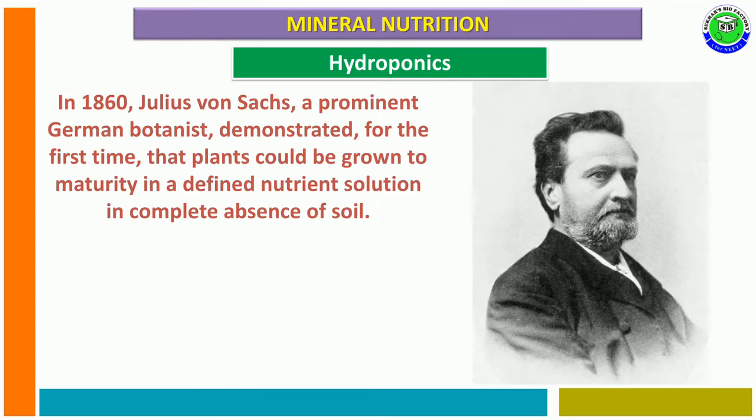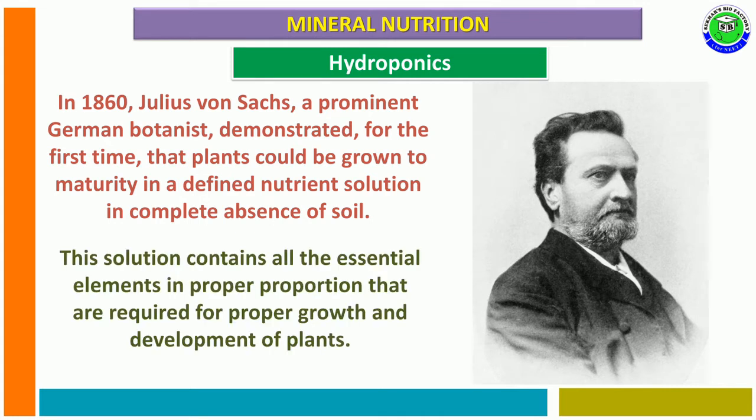In 1860, Julius von Sachs, a prominent German botanist, demonstrated for the first time that plants could be grown to maturity in a defined nutrient solution in complete absence of soil, which is called hydroponics.